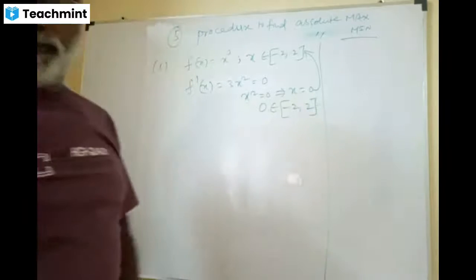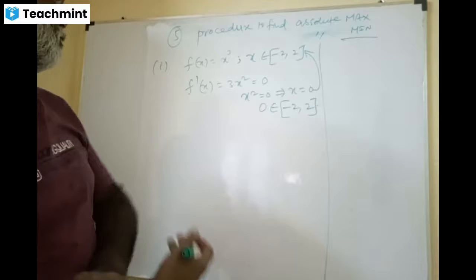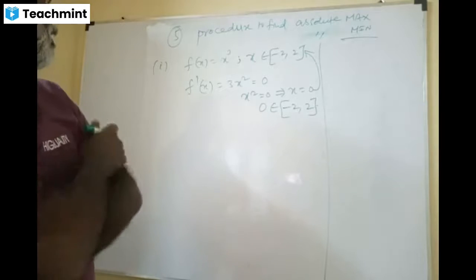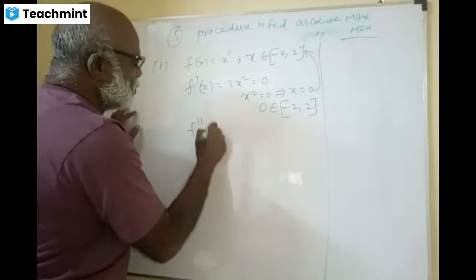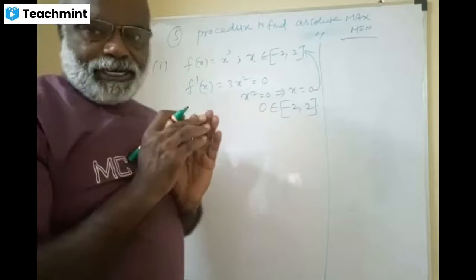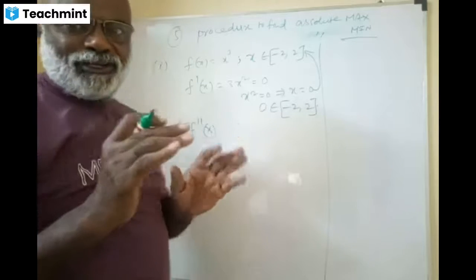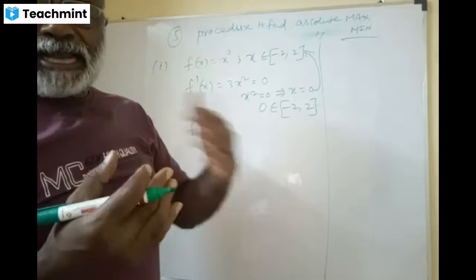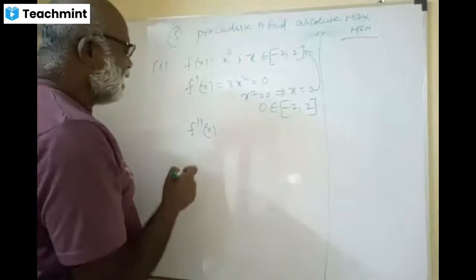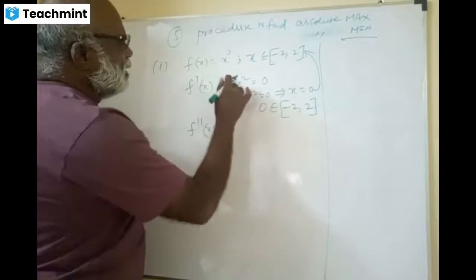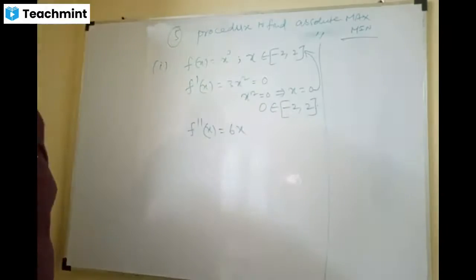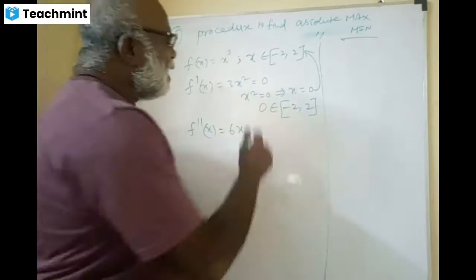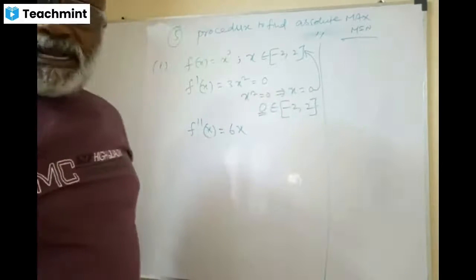Do you agree? All of you kindly approve it? Yes, sir. Right, wonderful. Next, what is the procedure now? You find out f double dash x also, just as a formality. Not only a formality, of course, because you should know when it is a maximum and when it is a minimum. Here f double dash x is 6x after differentiating 3x square. 0 is the critical point, my dears.